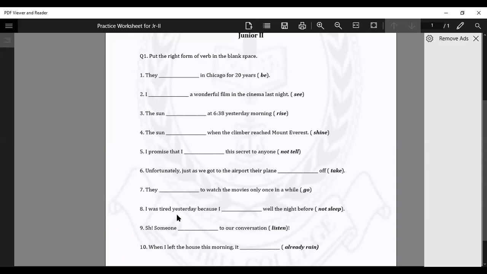Okay. I was tired yesterday because I dash well the night before. Did not sleep. Did not sleep well. The action was completed, so what happened? Did not sleep. I was tired yesterday because I had not slept well the night before. Okay.